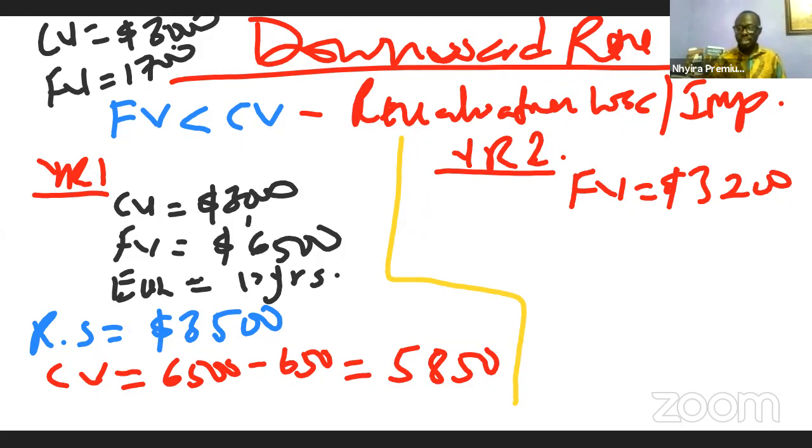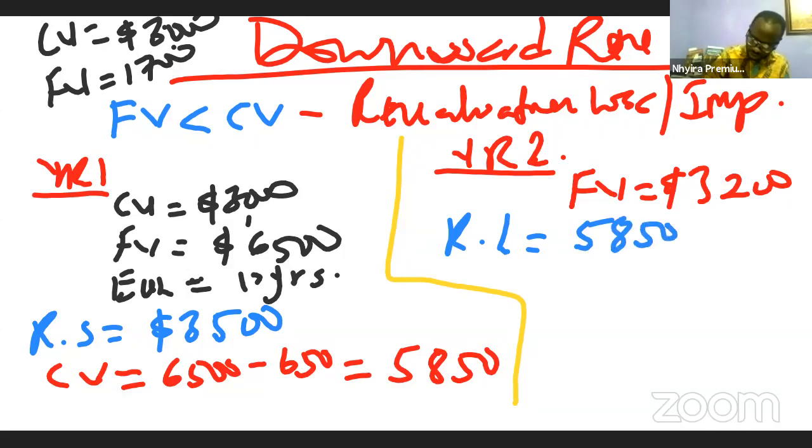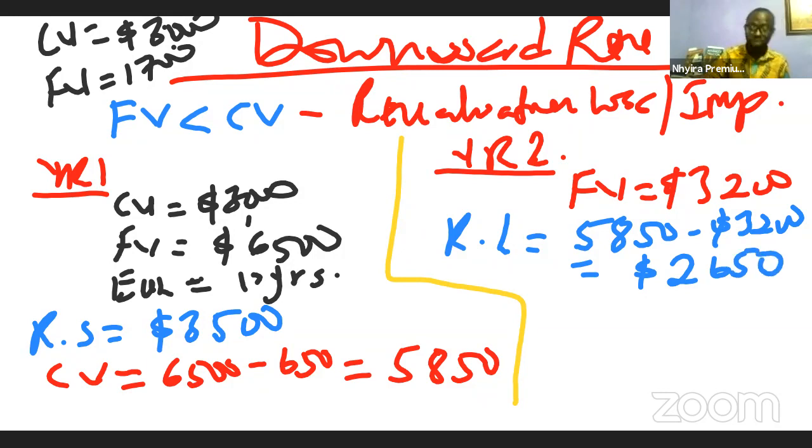So we see that here there is going to be a revaluation loss of the carrying amount minus the fair value, which is the 5,850 minus the 3,200, and that's going to give us 2,650. Are we following? Good. So this is the revaluation loss.